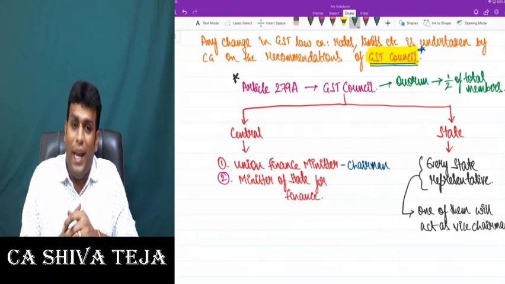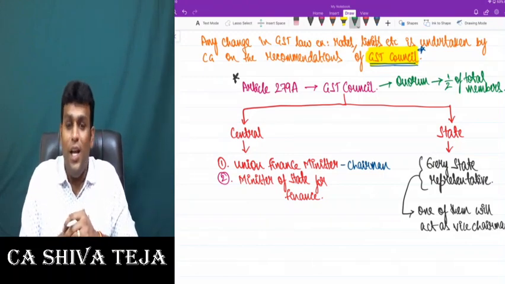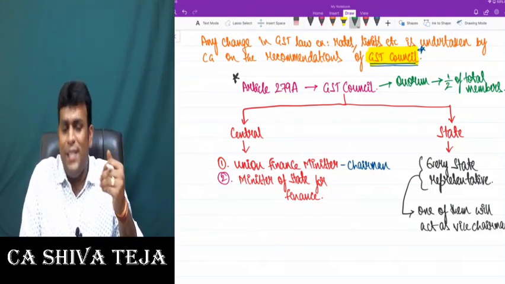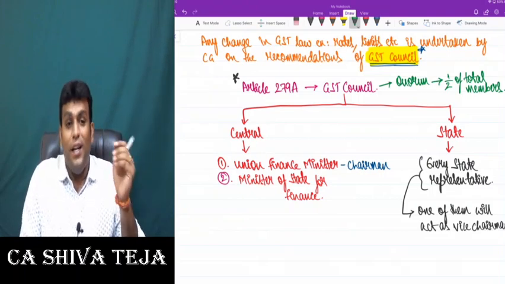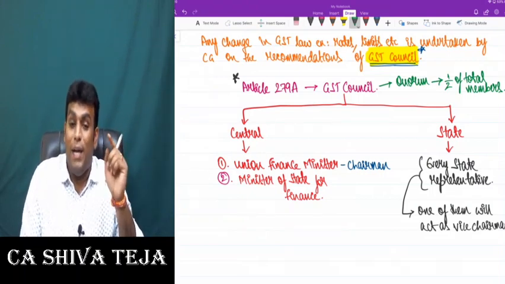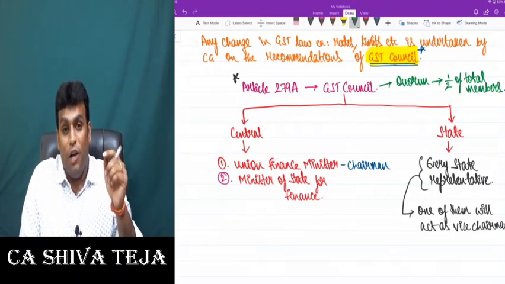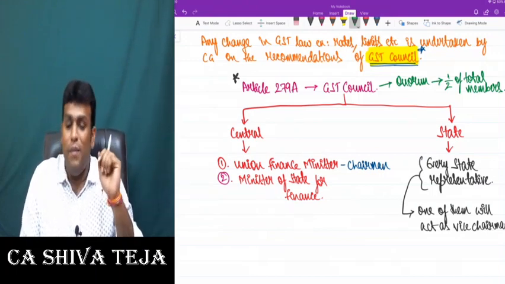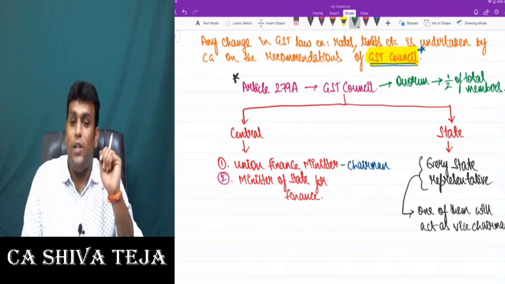Article 279A deals with the concept of GST Council. And let me tell you that GST Council is very important, because any change related to GST law, be it rates, limits or any other change, is undertaken by the central government on the recommendations of the GST Council. And GST Council consists of central level members as well as some state side members.